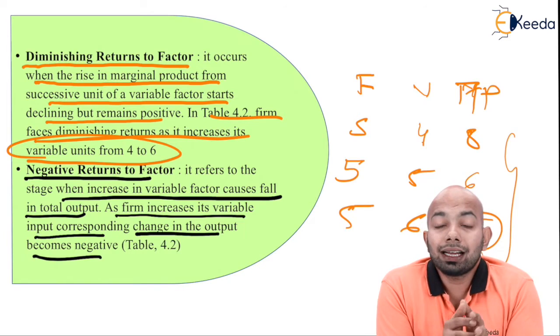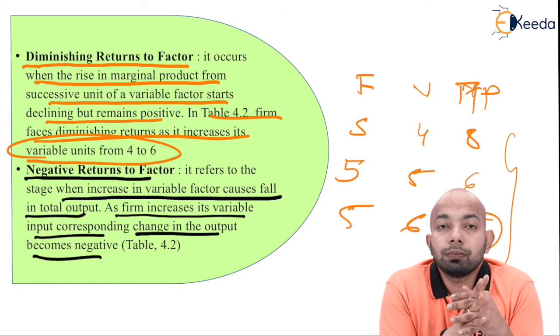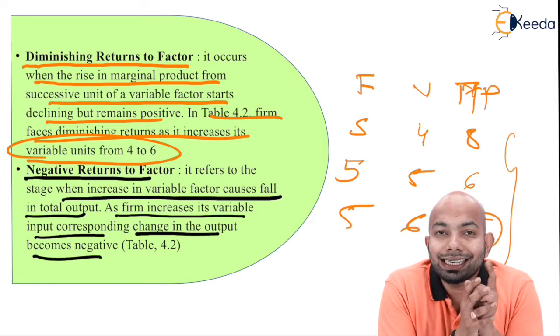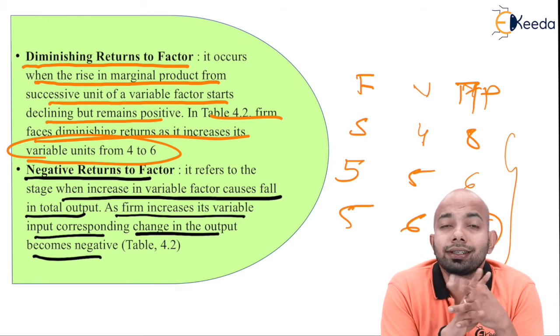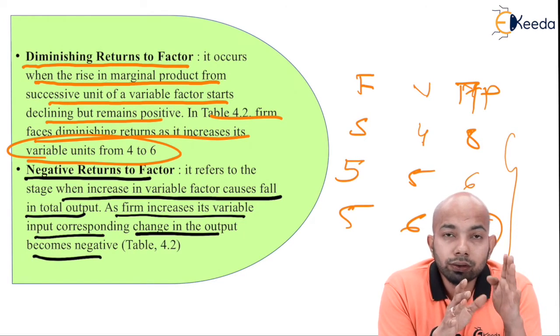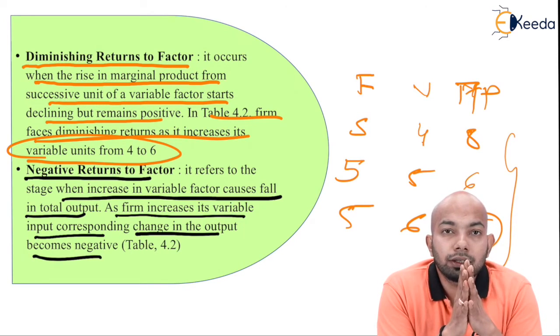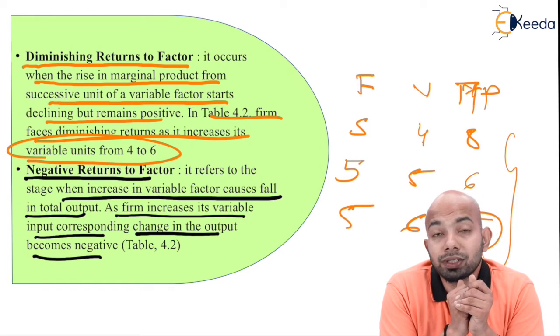So these are the basic properties that you need to understand when we are talking about the law of variable proportion. First, that is the increasing return stage. Second, that is the diminishing return stage. And third, there is a negative return stage. All these three stages are constantly related to the variable factors. The more of variable factors, the more you move from stage 1 to stage 2 and stage 3.